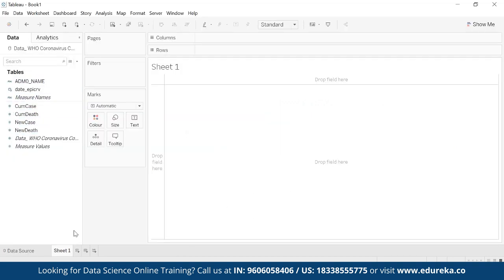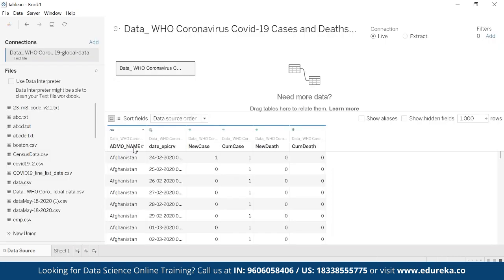So here is the data, and now I'll go to Sheet 1. First of all, I'll just rename these columns. I don't want this ADMO name and date. I'll give some logical names. Obviously this is my country name, so I'll put country name, and this date, let's make it simply date. Then new case, cumulative case, new death, cumulative death. That is fine. No changes required here.